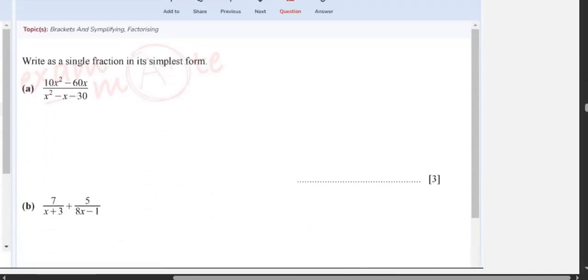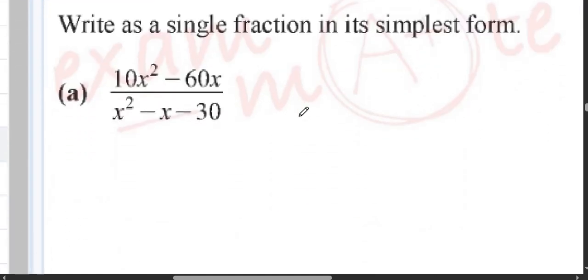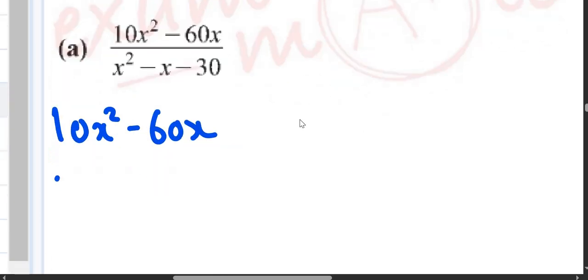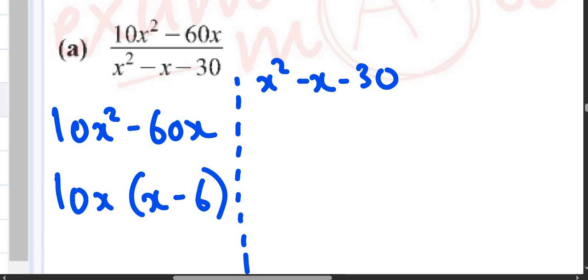Next question. Okay, these questions are good. Many students find them difficult. The way I solve these questions is I solve them independently. So first solve this part, 10x squared minus 60x. You will take 10x as common, so this becomes x minus 6. In the second one, x squared minus x minus 30, this is quadratic equations.